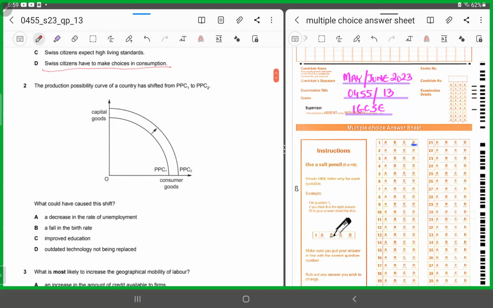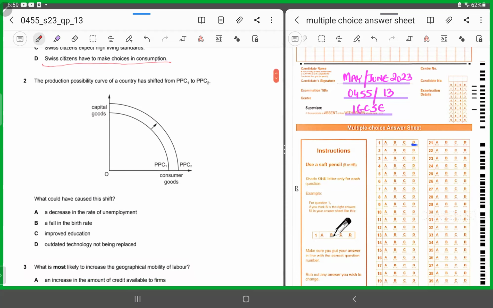Number 2, the PPC of a country has shifted from PPC 1 to PPC 2. Now the figure shows on the vertical axis, there's capital goods. On the horizontal axis, there's consumer goods. Now what is happening? The entire PPC is shifting outwards towards the right. Now we all know whenever there is a shift of the PPC towards the right, it could be either of the situations or maybe perhaps both. How? There would either be an increase in the quantity or the quality of the resources. So the PPC shifts outwards either when there is an increase in the quantity or the quality of the resources, right? Or it could be a combination of both.